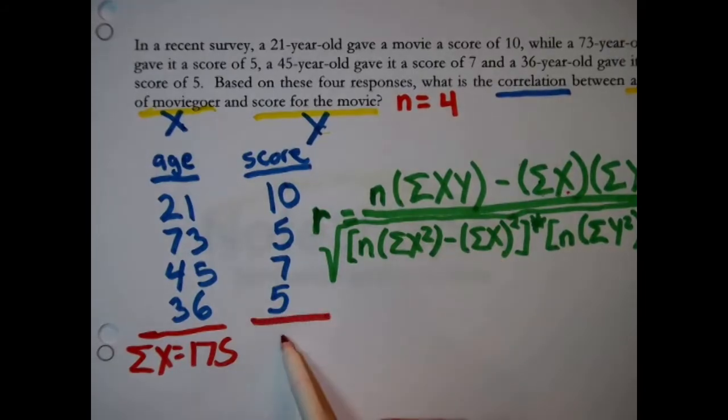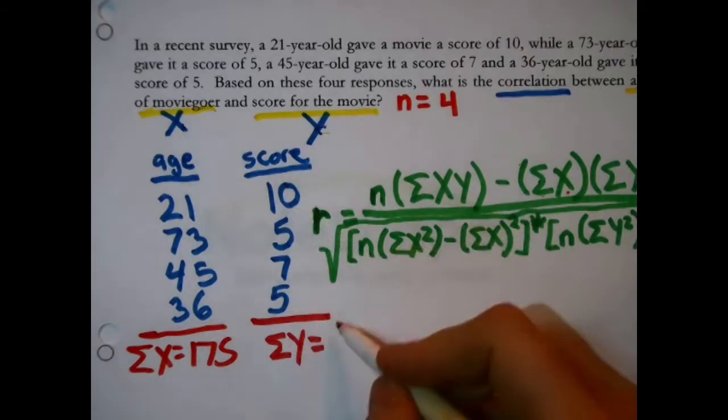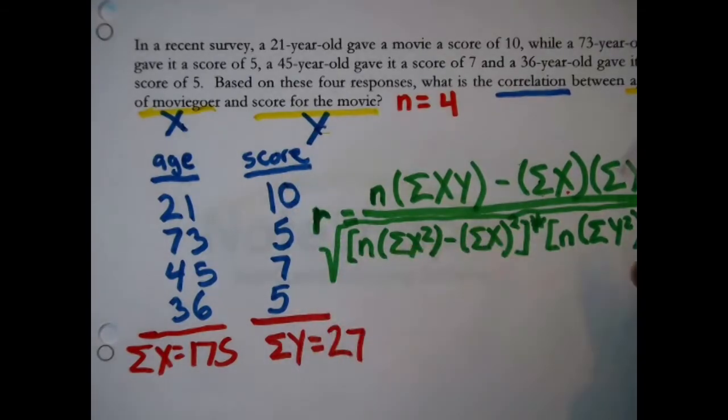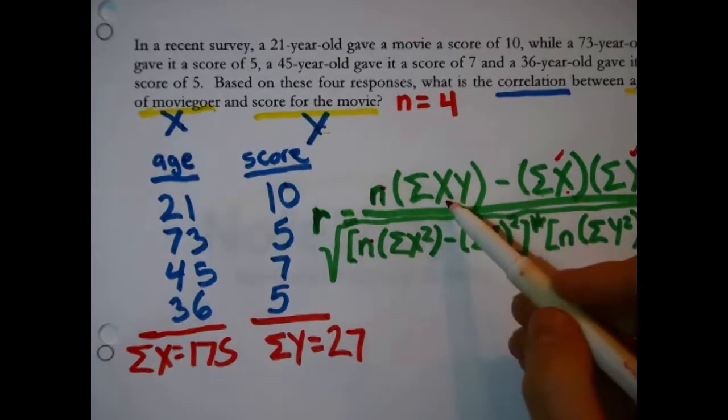The sum of y, I get that this adds up to 27. Okay, so we have that, and we have that right there, we have the n. What don't we have so far to fill this in? Oh, the sum of x times y.